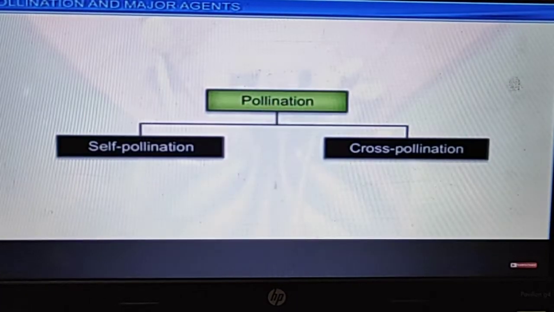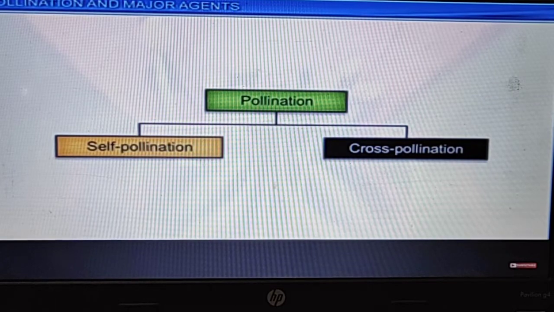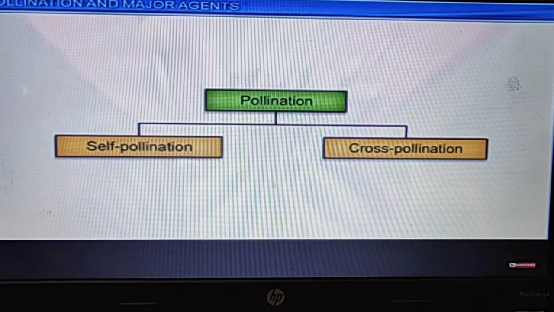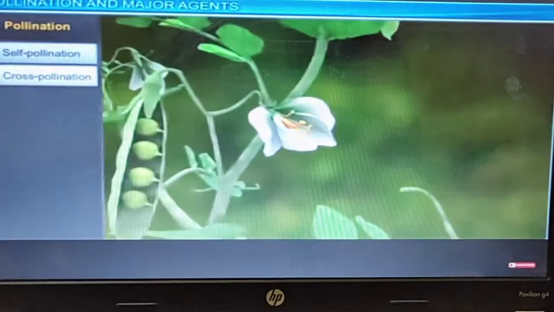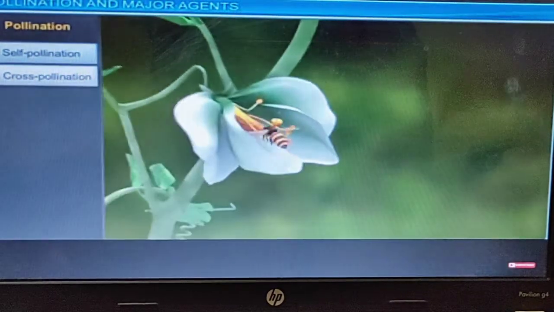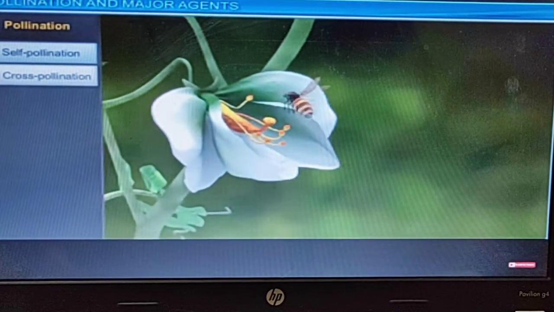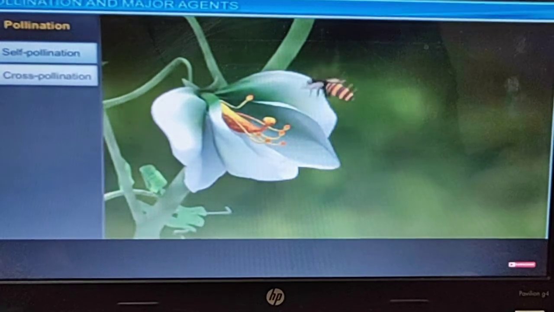Now, okay, the next topic is pollination. Pollination is basically of two types: self pollination and cross pollination. Clear? So first of all is self pollination. Self pollination means the same flower of the same plant.